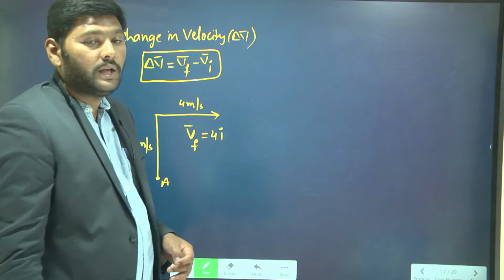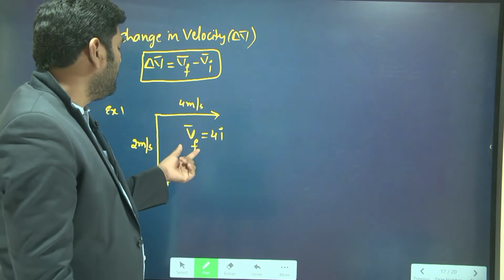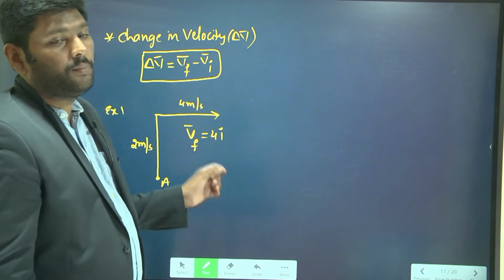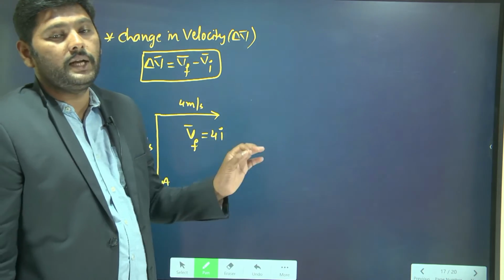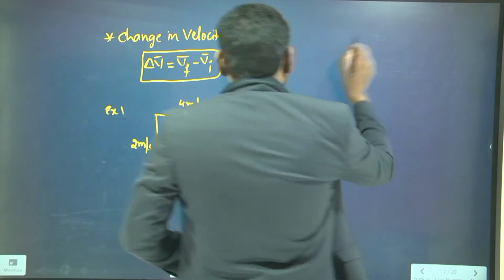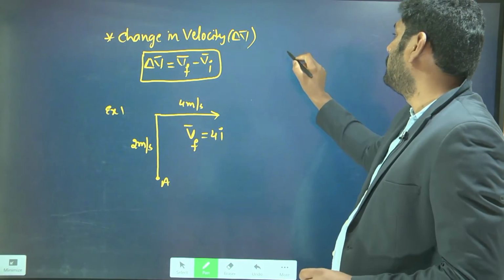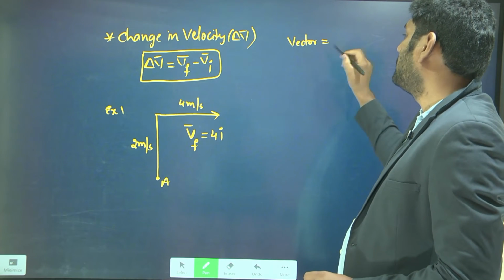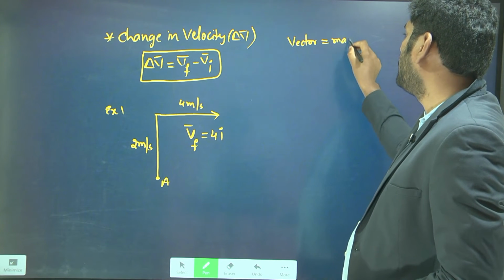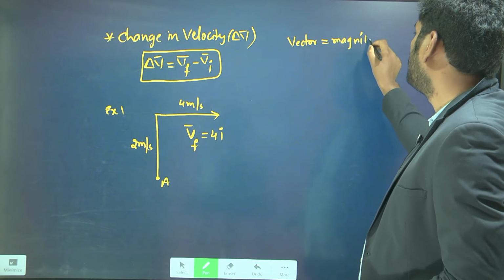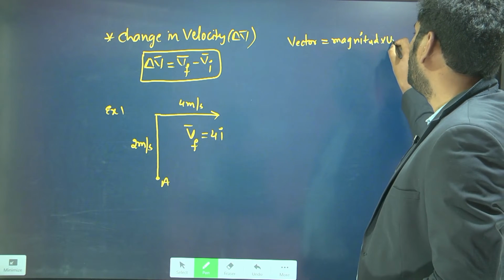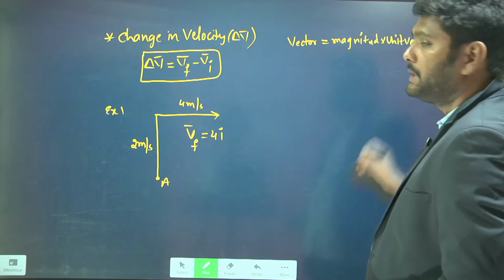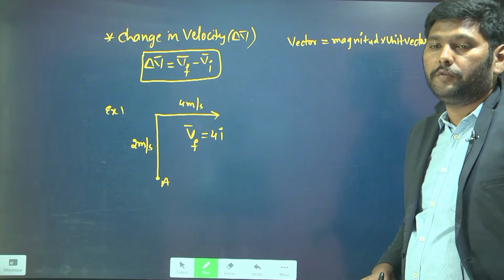Why 4 into i cap? Here velocity is a vector quantity. Any vector quantity we can represent with its magnitude and its direction. So write down a simple point: a vector is always represented as magnitude into unit vector.